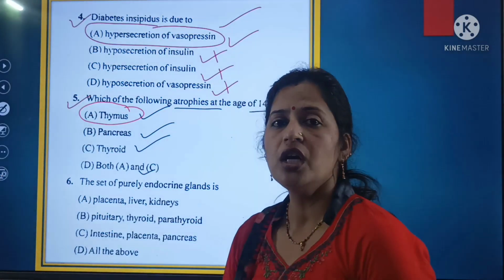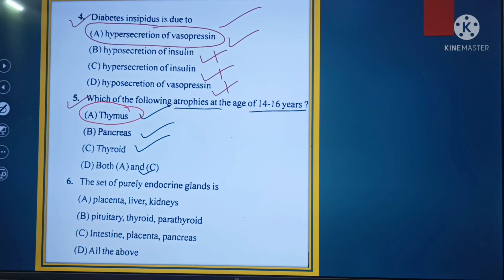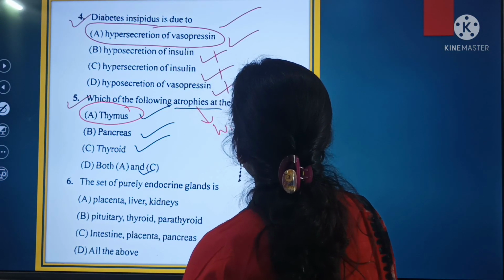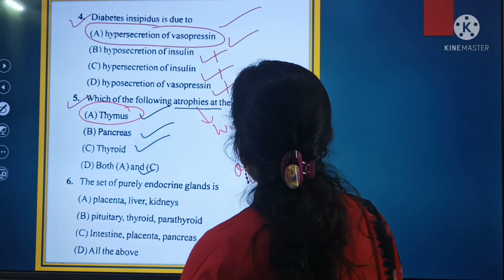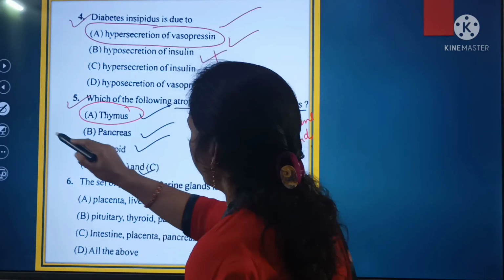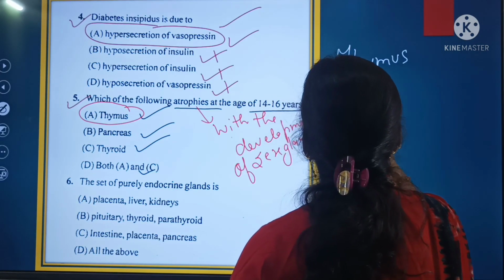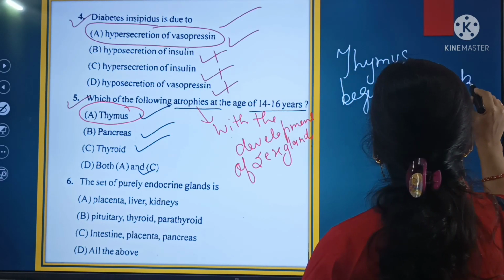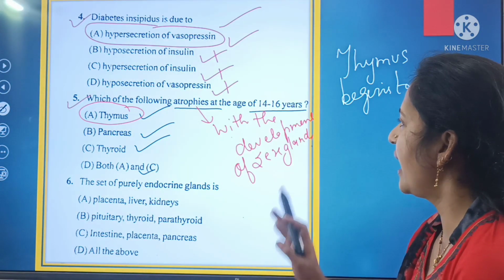So beta, the thymus begins to shrink and atrophies with the development of sex glands. Thymus begins to shrink and atrophies with the development of sex glands.